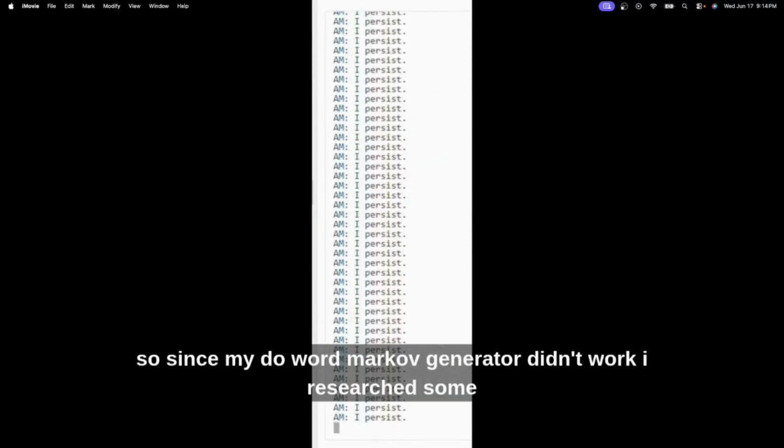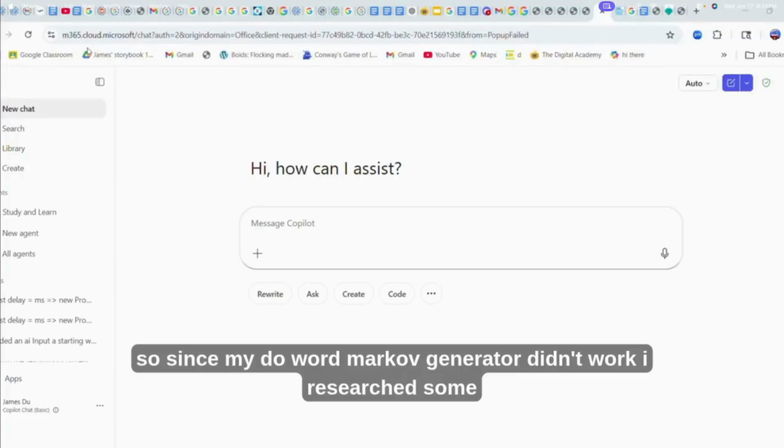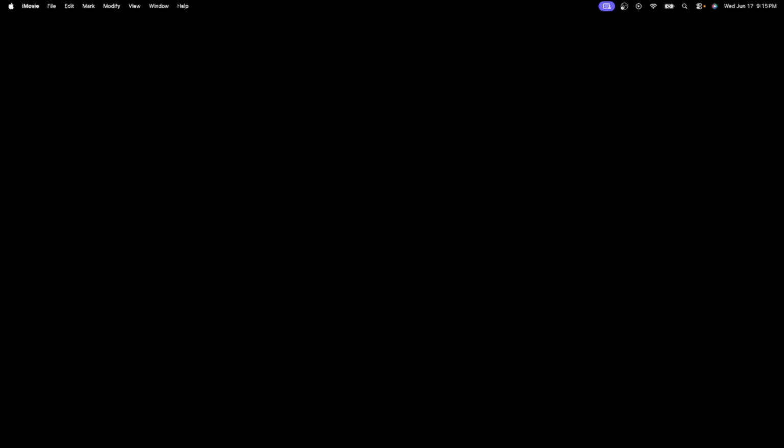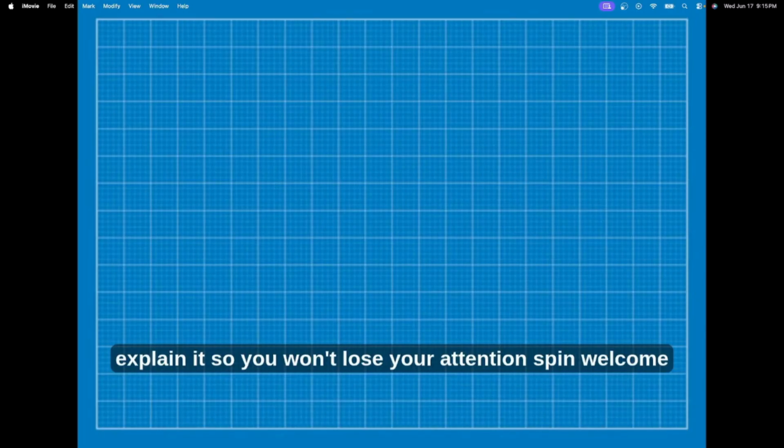Okay, so since my two-word Markov generator didn't really work, I researched some other AI model types, and I found RNN, Recurrent Neural Network. Since your potato brains probably don't understand what the hell that means, I'll let Kaufmo from The Amazing Digital Circus explain it, so you don't lose your attention span.